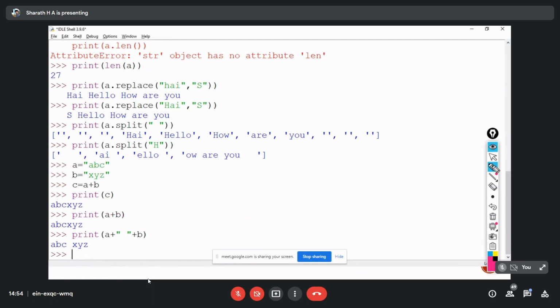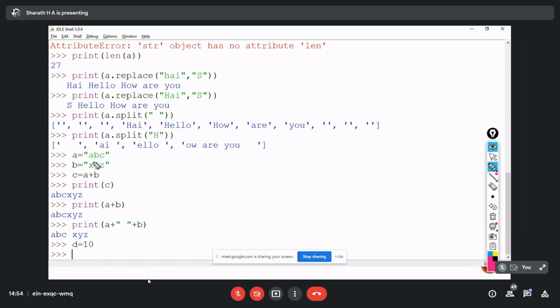Now you can see I'm talking about the format specifier, right? I'm going to append some value after this ABC. Before that, I have to take some value, d equal to 10. Now d is of type integer, because I have assigned 10. If I want to print, I write ABC, a space, and again two curly braces.